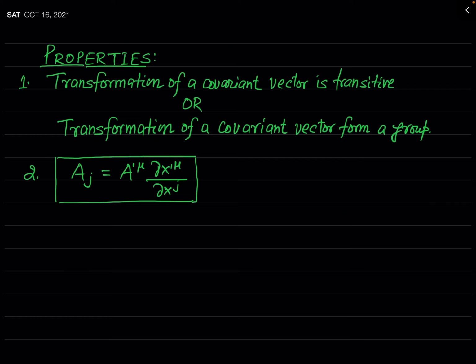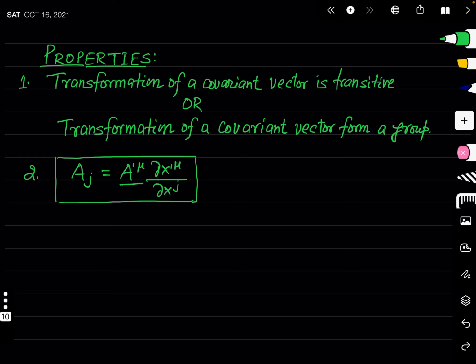And another property I have mentioned here is that if you want to find the components of a covariant vector in frame S and you know its components in frame S prime, then how can we find them? This is just the converse of the definition of a covariant vector. So in this condition, you can see that the components of the covariant vector in frame S, which I have denoted here by Aj, will be equal to A prime, sorry, here there will be a subscript, not a superscript.